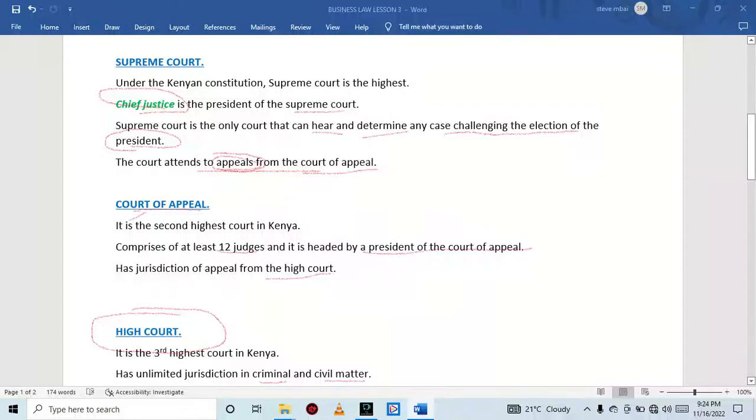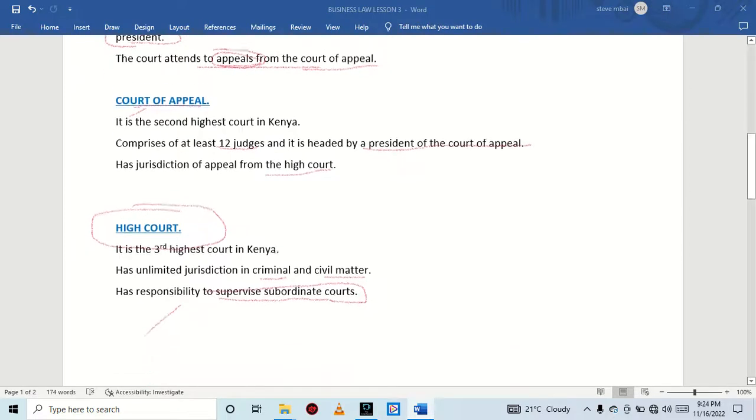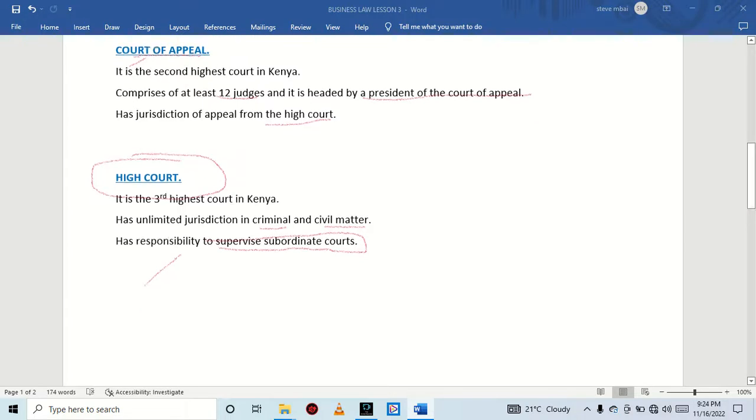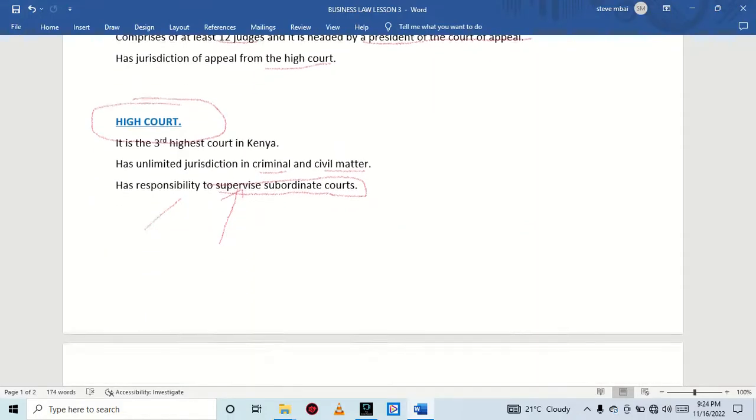The second highest court we have said is the Court of Appeal, which is comprised of 12 judges, and it is headed by a president of the Court of Appeal. And also we have said that it has jurisdiction of appeal from the High Court. The third highest court in Kenya is the High Court. It has unlimited jurisdiction in criminal and civil matters, and also we have said that it has the responsibility of supervising the subordinate courts.